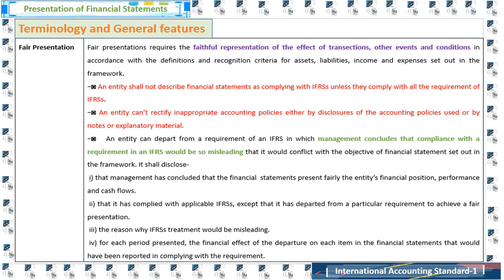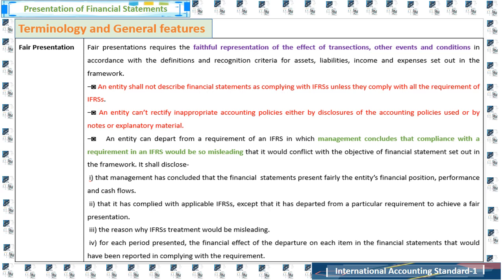The two points to keep in mind regarding fair presentation: an entity shall not describe the financial statements as complying with IFRS unless they comply with all the requirements of IFRS. And an entity cannot rectify inappropriate accounting policies either by disclosure of the accounting policies used or by notes or explanatory material. An entity can depart from the requirements of IFRS if management concludes that compliance with the requirement of an IFRS would be so misleading that it would conflict with the objective of financial statements set out in the Framework.